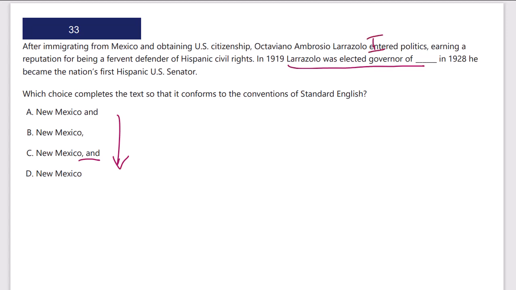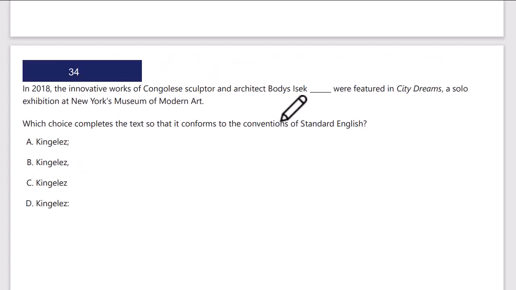That's an independent clause. And then I need my comma and, because this, in 1928, he became the nation's first Hispanic U.S. senator, is an independent clause. I'm combining independent clauses. Just an and is a run-on. A comma alone would be a comma splice. No punctuation, that's a run-on. C is going to be the correct answer.